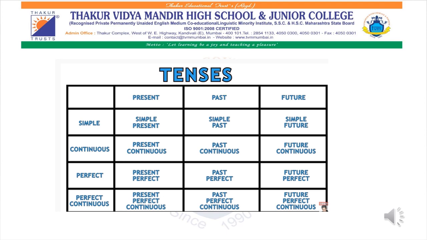And some work cannot be completed in one single day. It will take time to complete, so it is known as continuous. It will go on and on till it reaches the perfect destination. Till that work is done, only then can we say it is perfectly done. Okay.